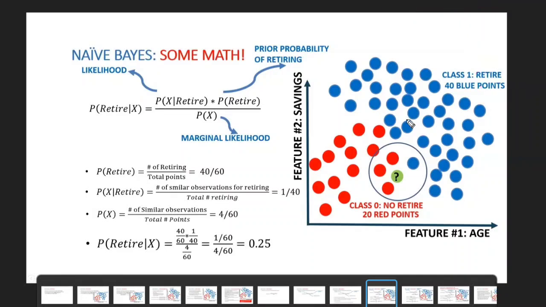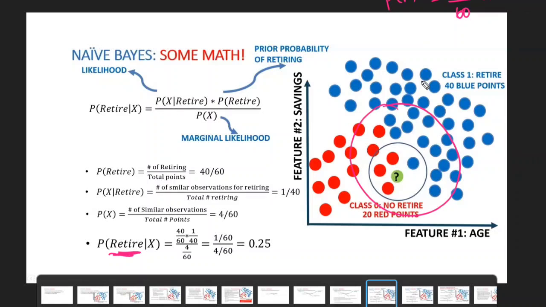For example, let us increase the circle size. What is the prior probability of retiring? The prior probability is not going to change. It is 40 by 60. Whatever circle you have taken, in the circle, how many blue data points are there? Why do we have to focus on blue data points? Because we are calculating the probability for retiring. For retiring, we have to consider the blue data points.